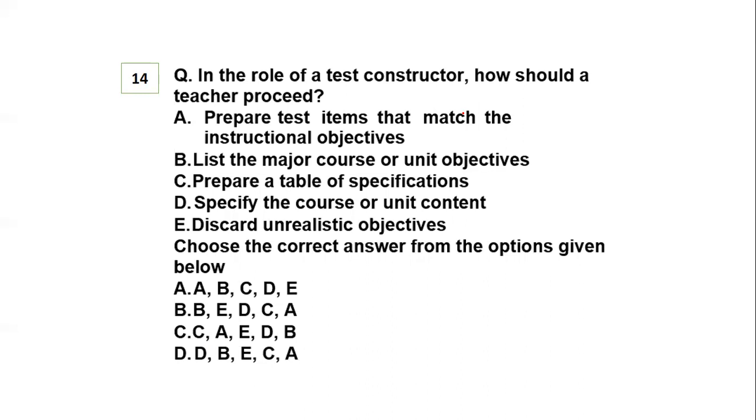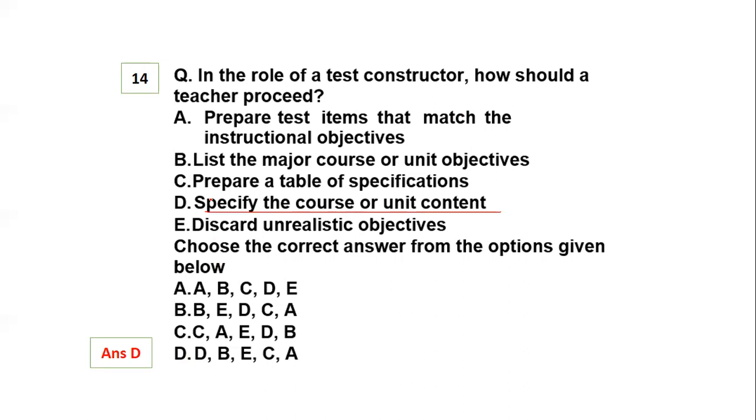So what is it basically talking about? Let's see options A, B, C, D, E. Which option stands to be proper? The role of a test constructor: how should the teacher proceed? Whether the teacher should do what, from the given list. You have time, so you can again go the elimination way and answer the question. So yes, that is option D, to specify the course or unit content.